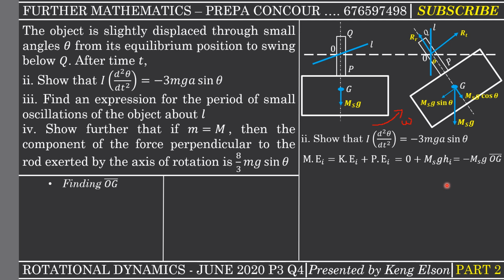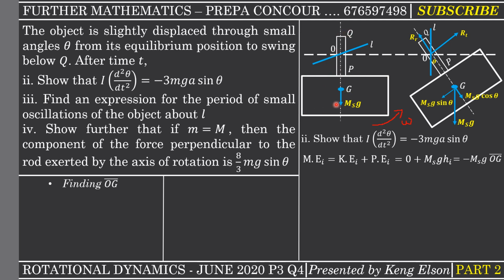So how do I find OG? OG is the distance separating the center of mass of the system from my axis of rotation. Okay, so how do I find that distance? We need to apply the principle of conservation of moments. That is, the moment of every body in the whole system is equal to the moment of the whole system. So we need to sum the moments of the individual bodies in the system and equate to the moment of the system. Now, there are two bodies.